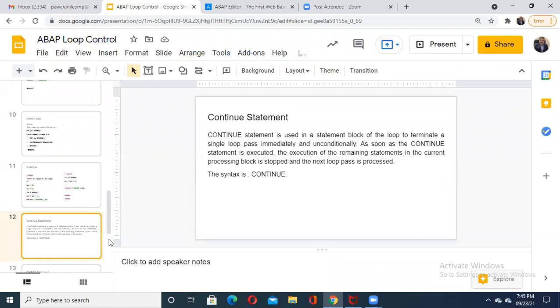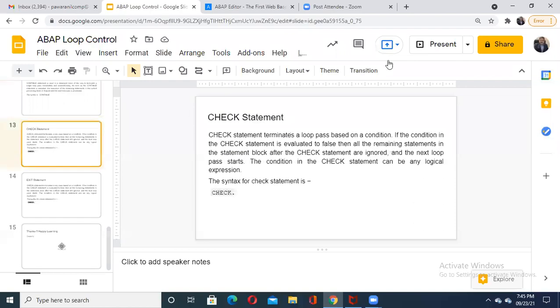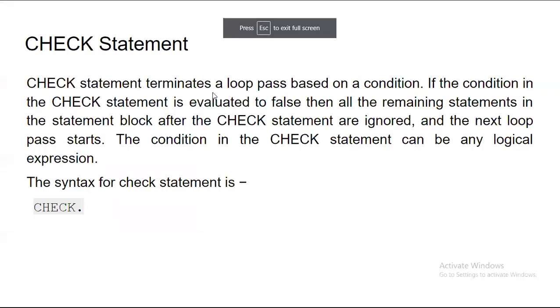Okay, similarly there is one more statement available, that is the check statement. So what does the check statement do? Check statement terminates a loop pass based on a condition. If the condition in the check statement is evaluated to false, then all the remaining statements in that block after the check statement are ignored and the next loop pass starts.